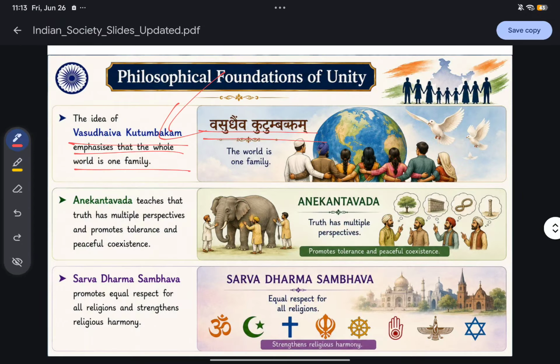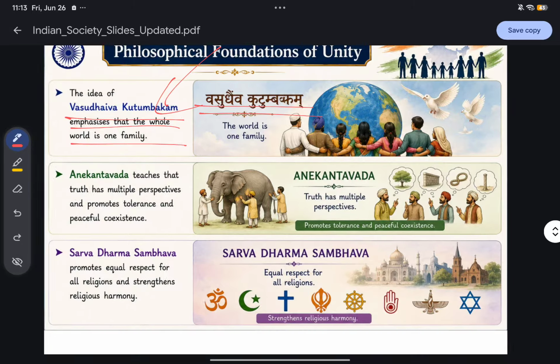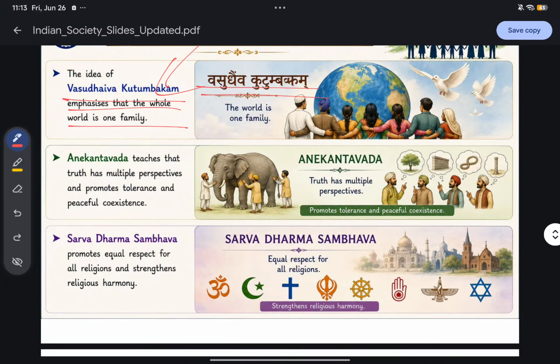The second thing is that from Jainism we know the doctrine of Anekantwad. What does it tell? The truth has multiple perspectives. For example, you can see a truth from your perspective, and I can see the truth from my perspective.